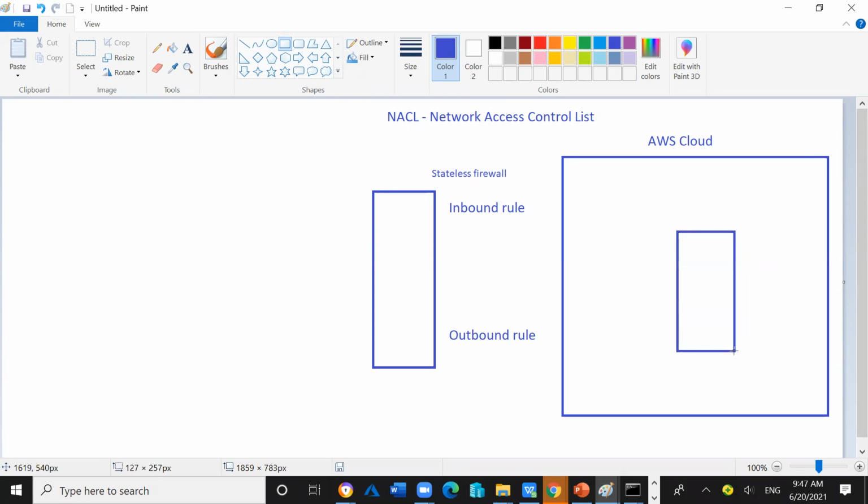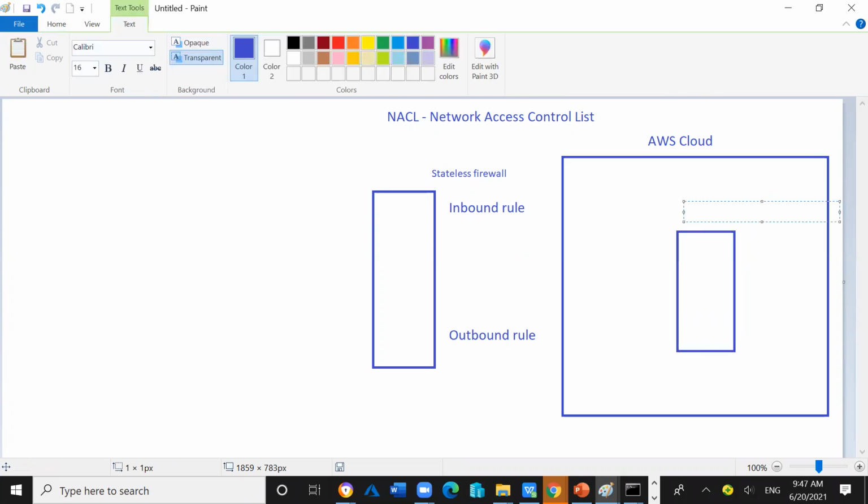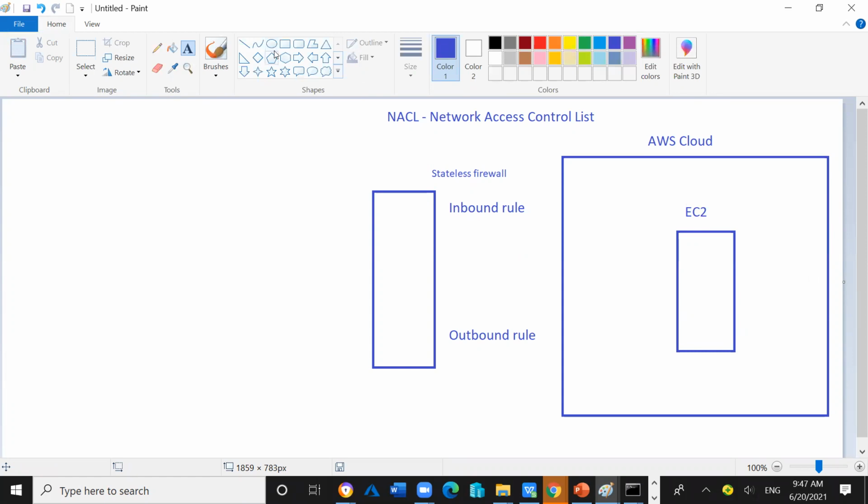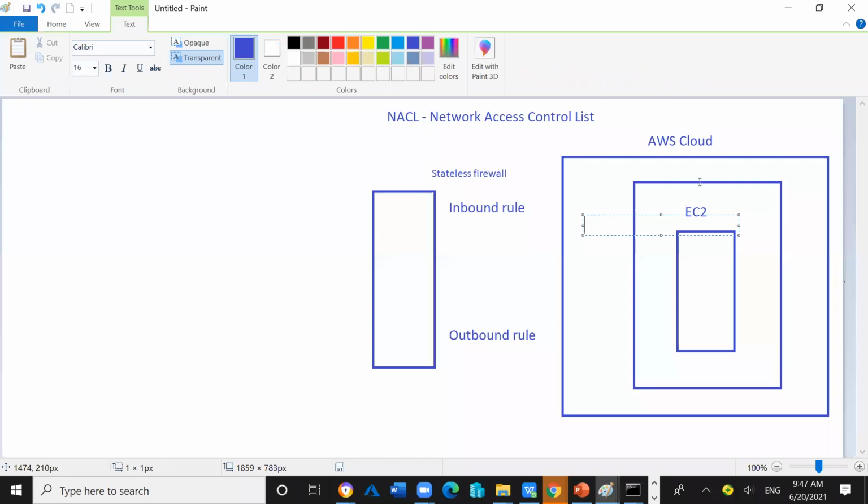On top of the EC2 instance, there will be an SG, security group.